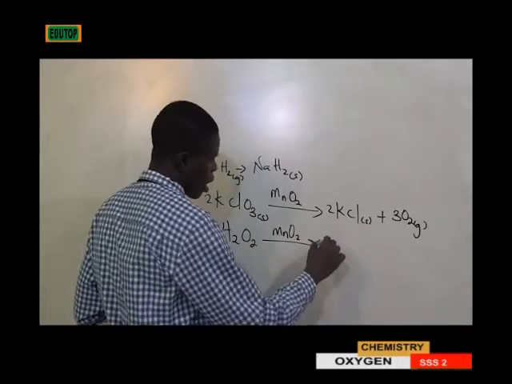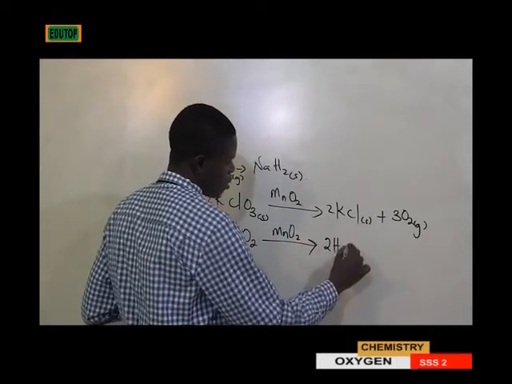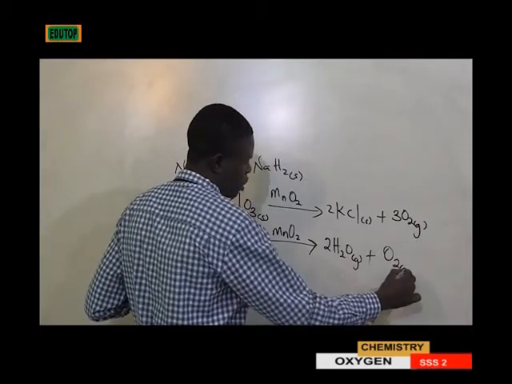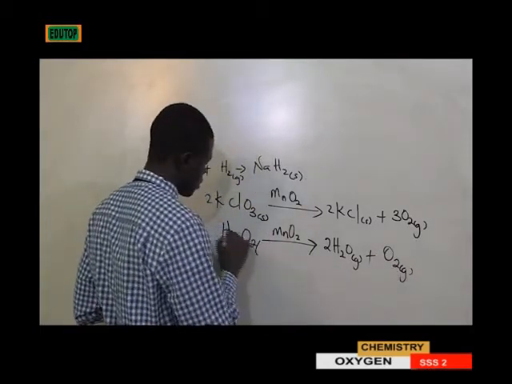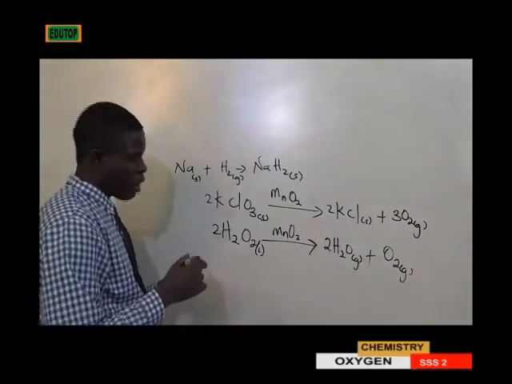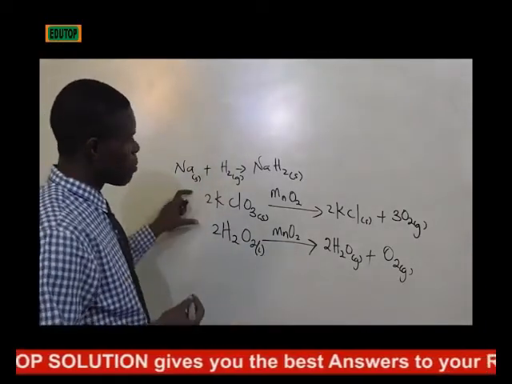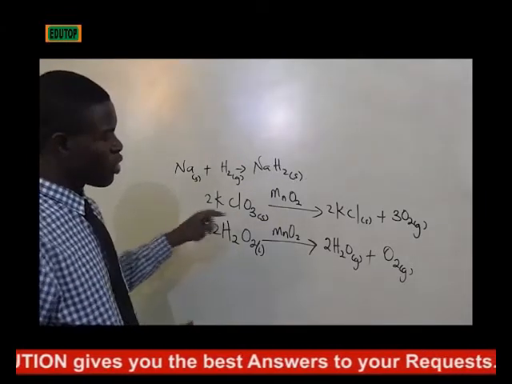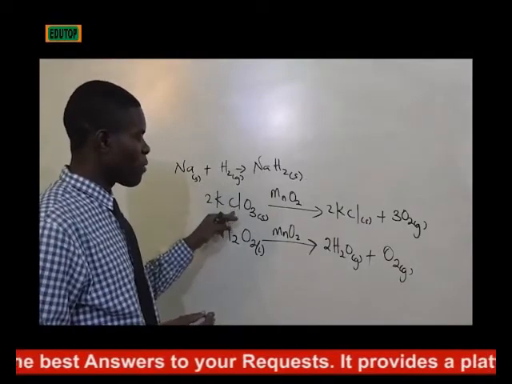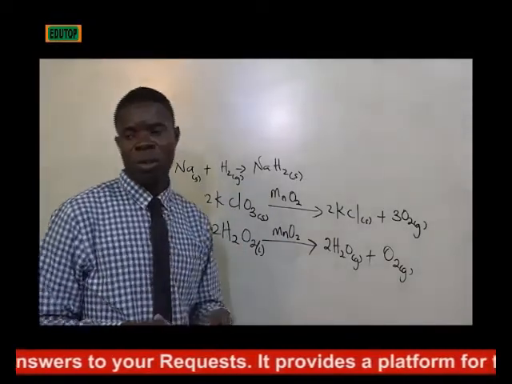Then in this situation, you have 2 moles of water, gaseous, plus O2, gaseous, from 2 moles of hydrogen peroxide, liquid. So in this situation, you have a scenario like this. So these are the 2 ways by which oxygen can be prepared: by the decomposition of potassium chlorate(V) and also by the decomposition of hydrogen peroxide.